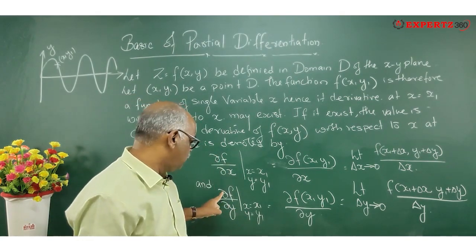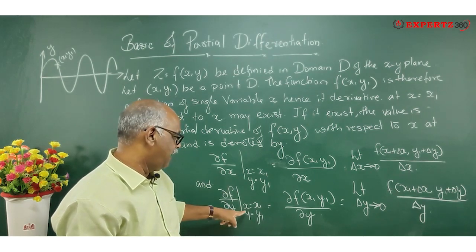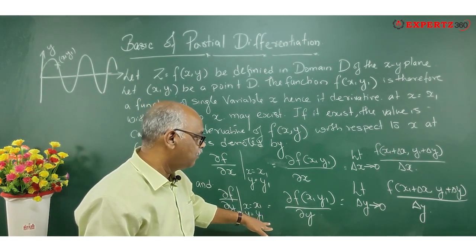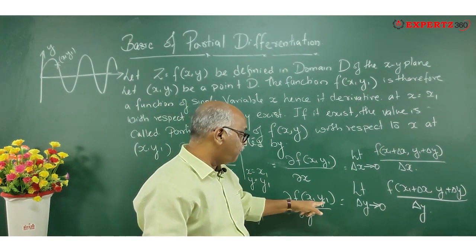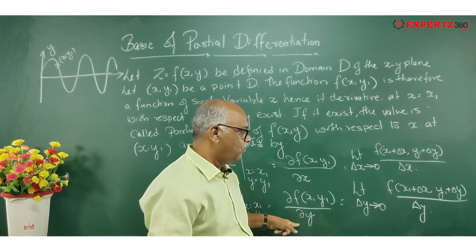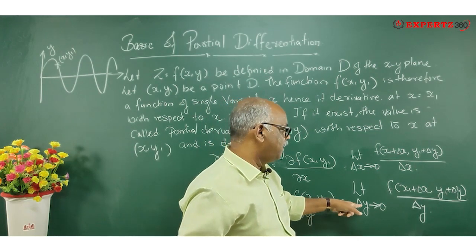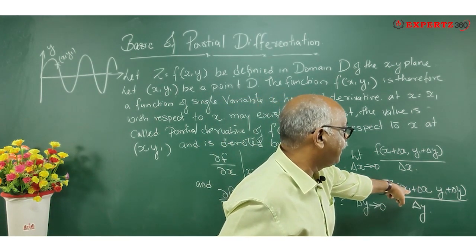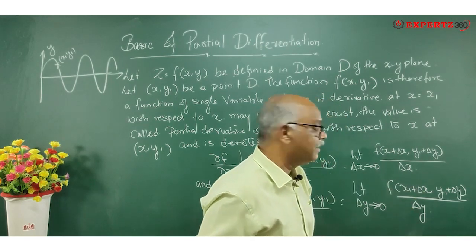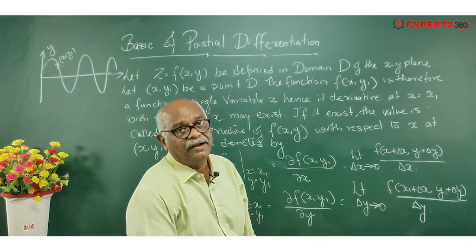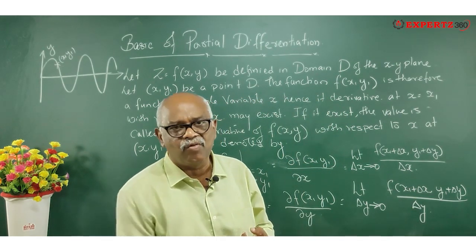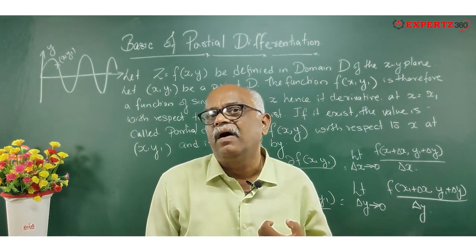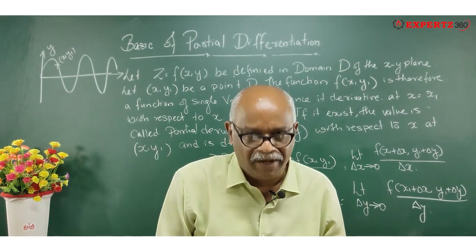Okay? So that is ∂f/∂y at x = x1, y = y1, which is equal to ∂f(x1, y1)/∂y, equal to the limit of delta y tending to 0 of [f(x1, y1 + delta y) - f(x1, y1)] divided by delta y, where delta y is a small increment in y direction and delta x is a small increment in x direction.